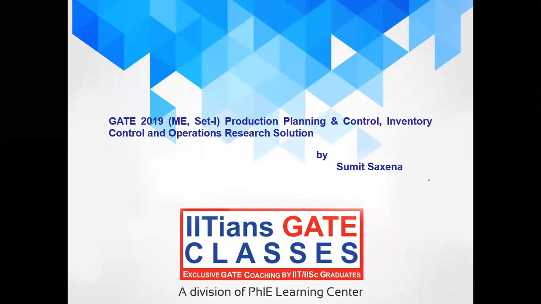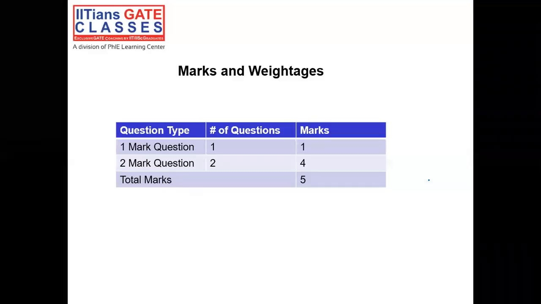Today we are going to see GATE 2019 solution of mechanical engineering paper, specifically production planning and control, inventory control and operations research. Before jumping to the questions coming in the question paper, let's see the distribution of the questions. So there is one mark question and two mark question. So total 5 mark questions, that will be around 5% of the total paper, that is 100 marks. So let's see the first question.